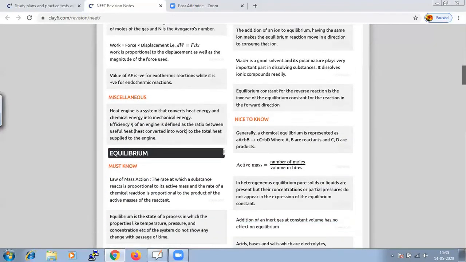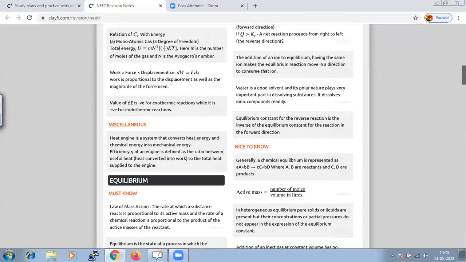And hence when we are talking about combustion, it is very important to know what a heat engine is. A heat engine is a device that converts heat energy and chemical energy into mechanical energy. And conversion alone is not important, because we should know the efficiency. Efficiency of an engine is the ratio between the useful heat, that is heat converted into work, to the total heat supplied to that engine.